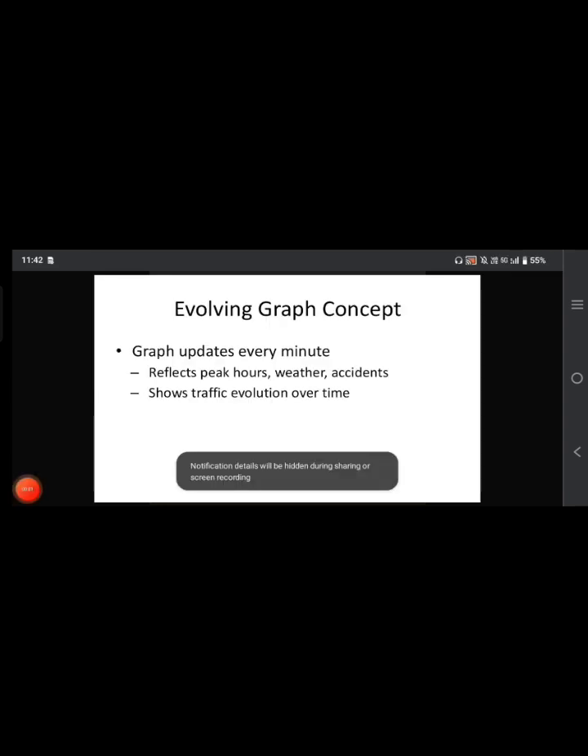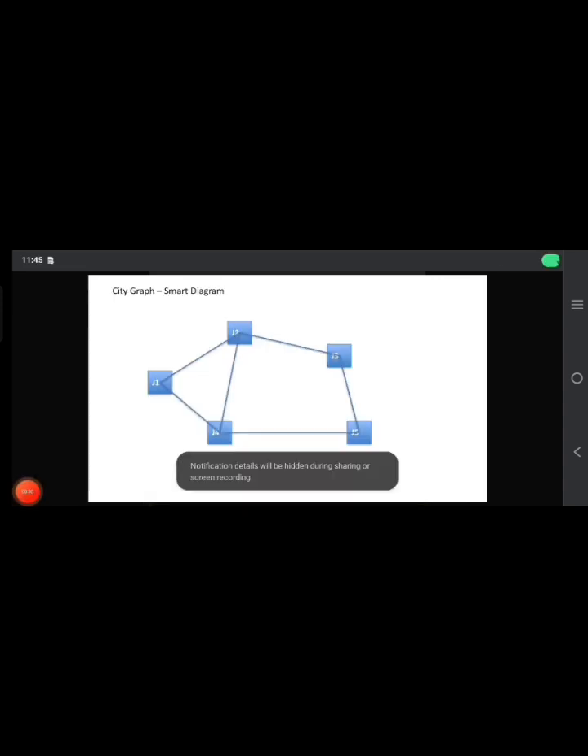Evolving graph concept: the graph updates every time, which reflects peak hours, weather, accidents, and shows traffic evolution over time. So whenever you want to know the traffic prediction details, you can open this city graph and know all the details like weather, accidents, timings, and percentage of traffic congestion.